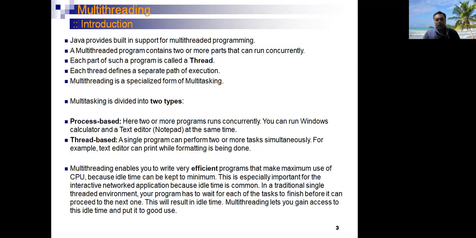Multithreading enables you to write a very efficient program that makes efficient utilization of the processor and minimizes the idle time of the processor. Multithreading is an important concept applied in applications where the application wants to execute efficiently in terms of speed.